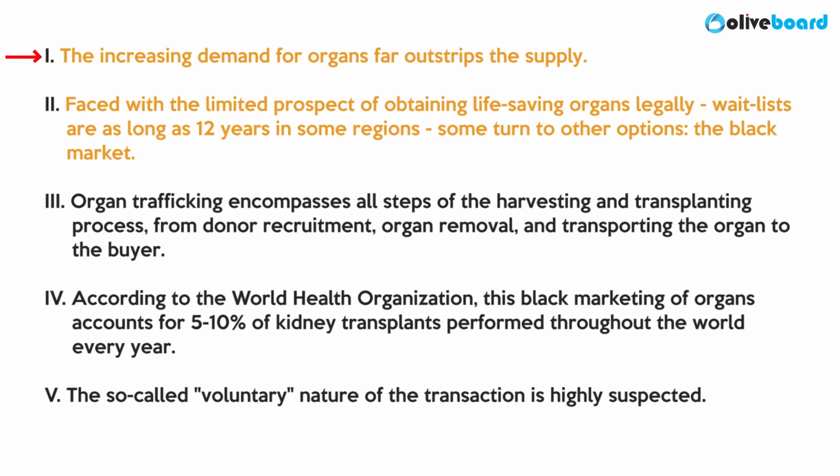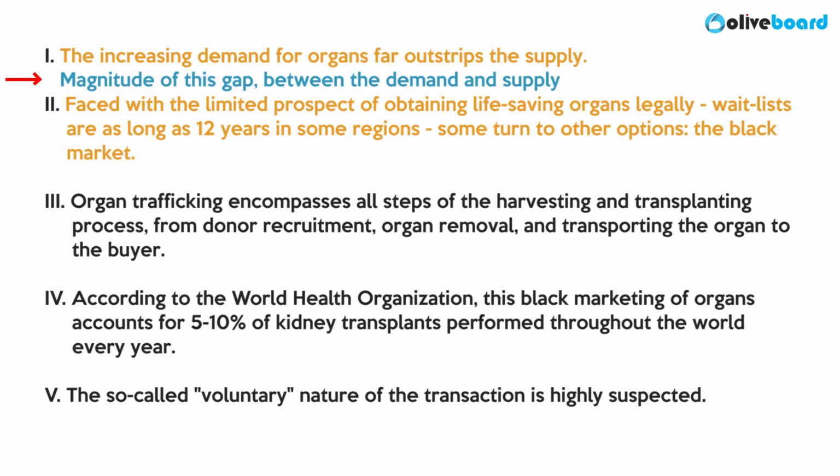Statement 1 begins the passage by talking about the high demand of organs and the small supply that is available to people. So, the statement that should follow it should talk about the magnitude of this gap between the demand and the supply. However, statement 2 follows as to how people try to fulfill this deficit.